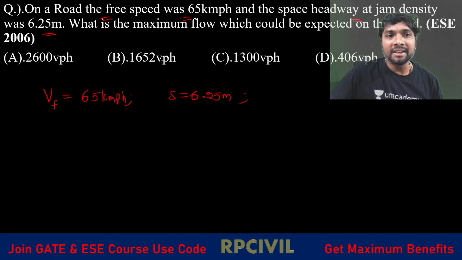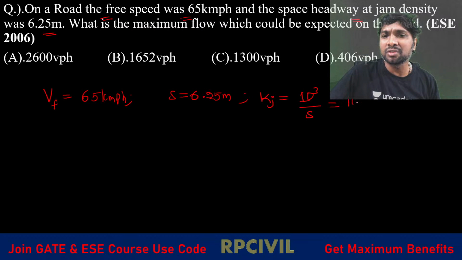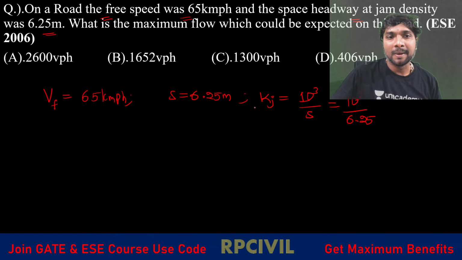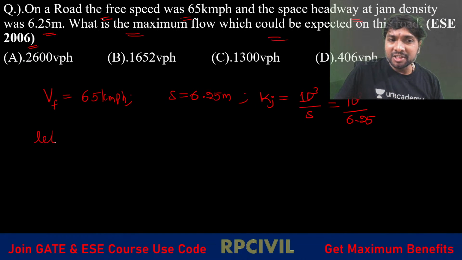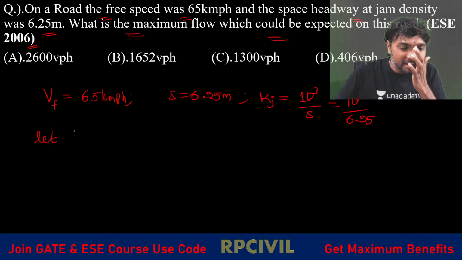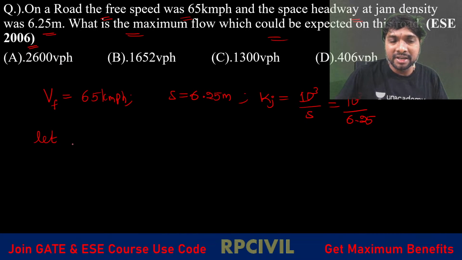Once you know the spacing at jam conditions, what can you get? Density at jam conditions. What is the density at jam conditions? It is 1000 divided by S, so 1000 divided by 6.25. That is Kj you will be getting, right? What is the maximum flow which could be expected on this road? Here, whatever the model is, it is not mentioned. So which model we have to consider? Let us consider the linear model or Greenshields model by default.